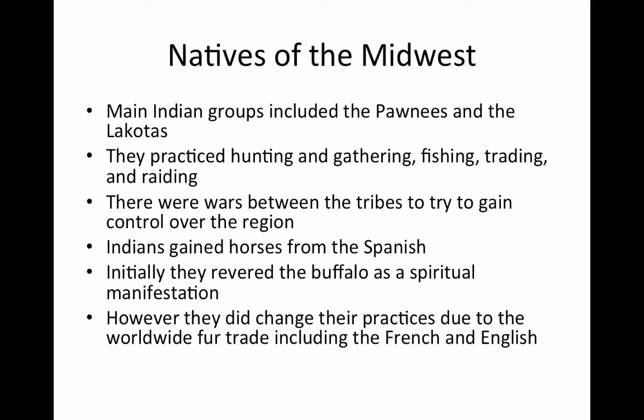Natives of the Midwest. The main Native American groups in the Midwest in the late 1800s included the Pawnees and the Lakotas. They primarily practiced hunting and gathering, fishing, trading, and raiding. There were wars between these different tribes in order to gain control over the region.